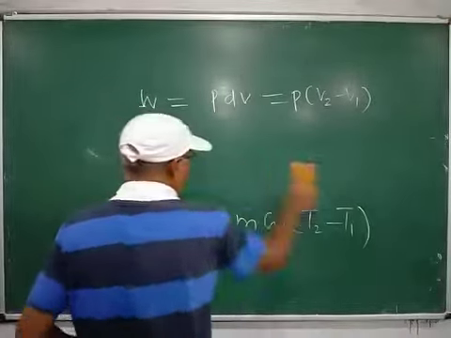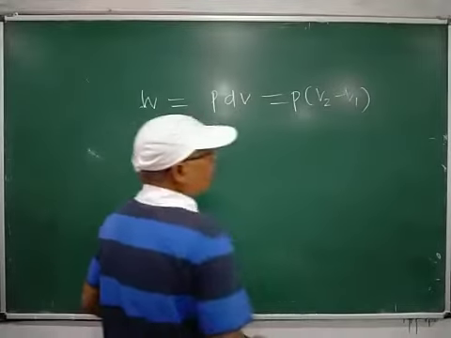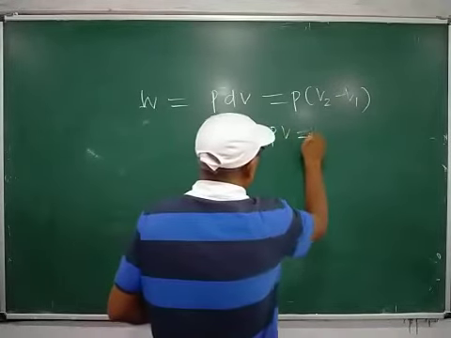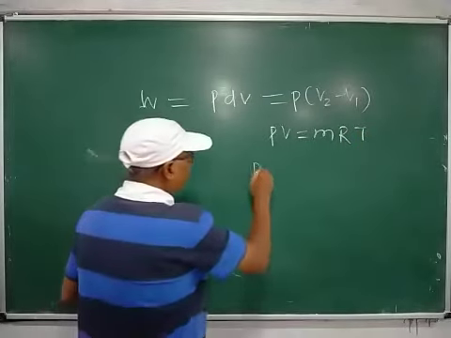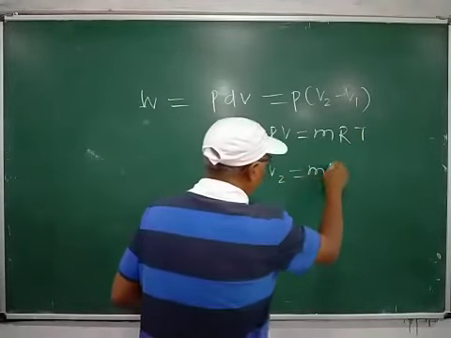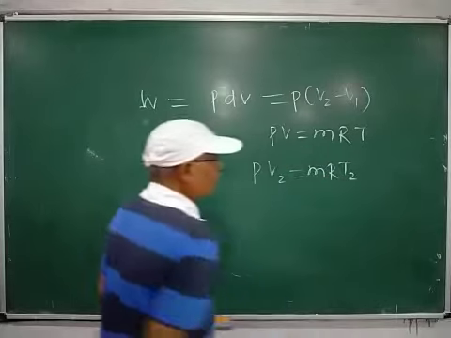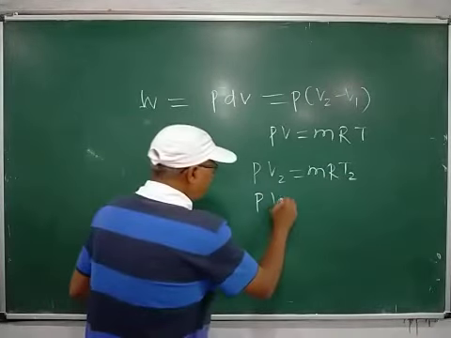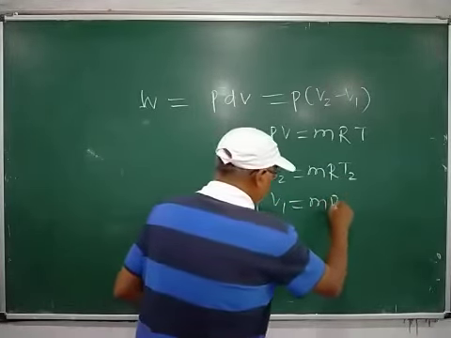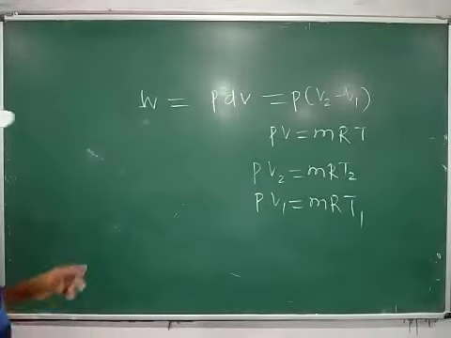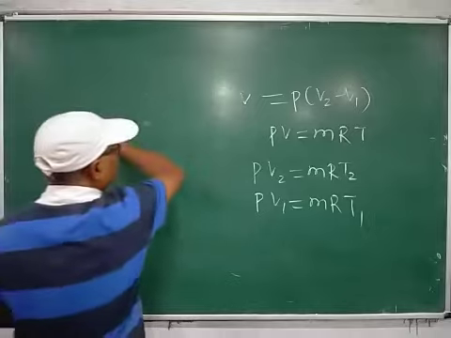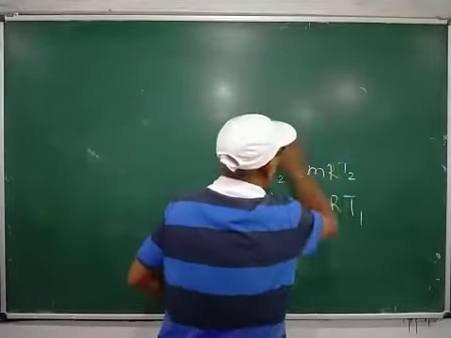According to general equation, we know that PV is equal to mRT. Then PV2 is equal to mRT2 and PV1 is equal to mRT1. Then putting these values in equation 1.